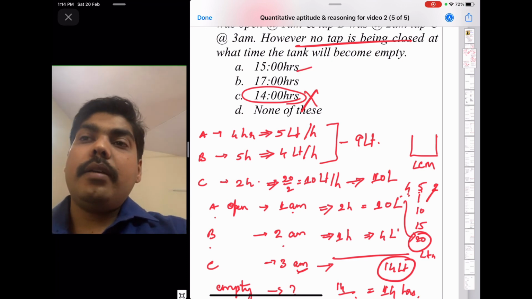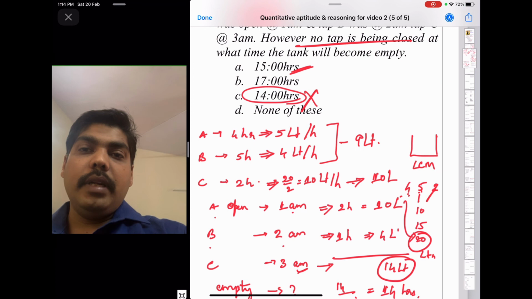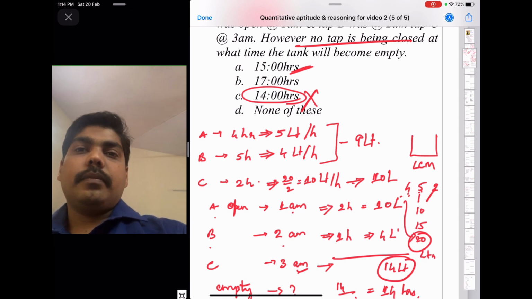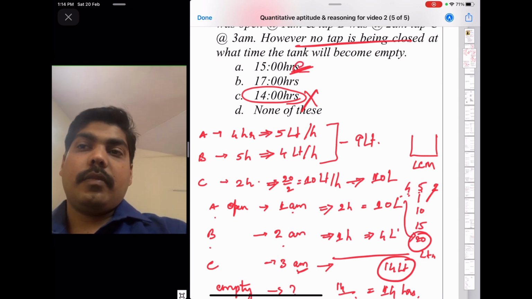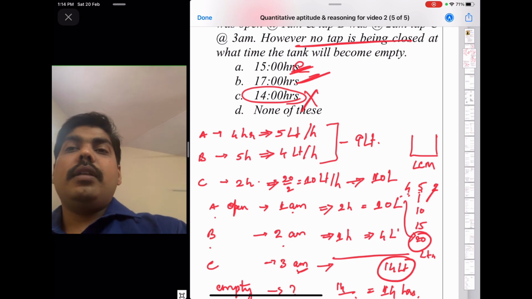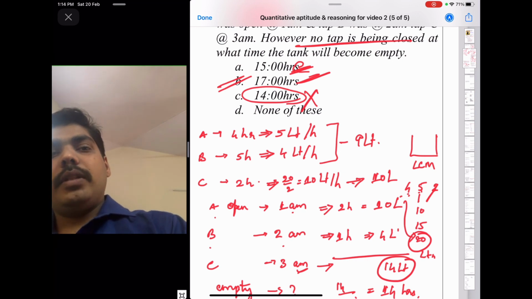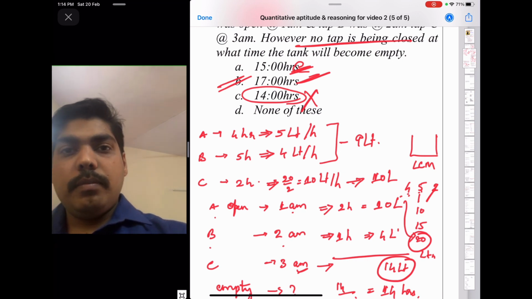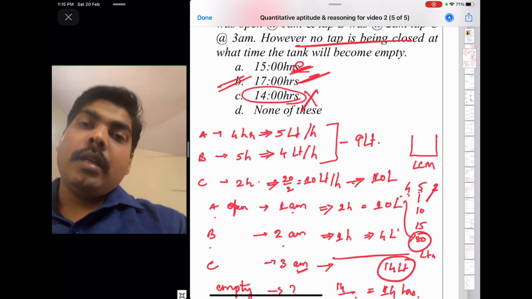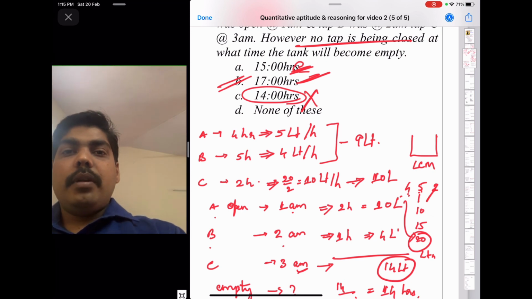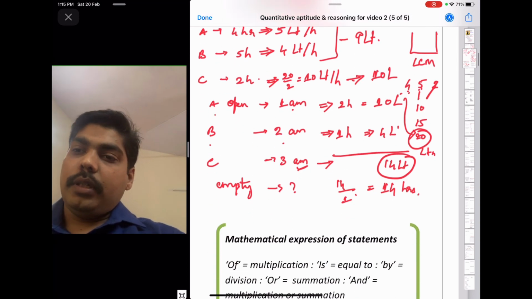That means at 5 p.m. in the evening the tank will be empty. So the answer will be B. In the examination, even if you got it right, just remember you have to be very observing. Look at what question they are asking.